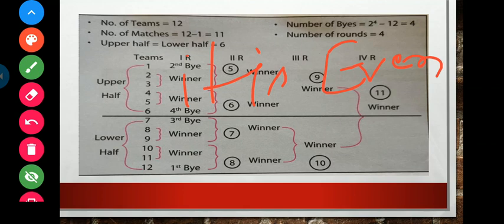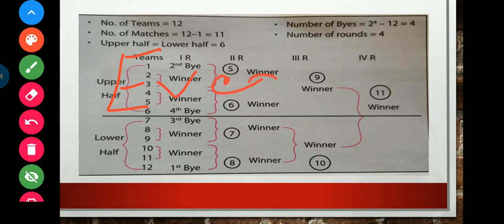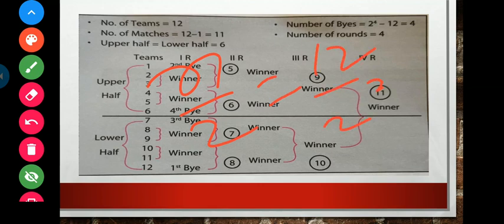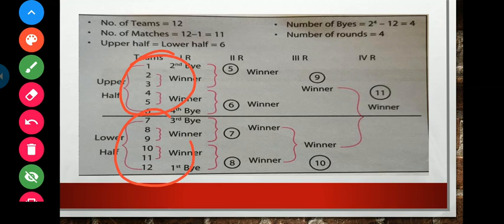So if the number of teams is not a power of 2 but even, like 12, then the upper half and lower half have the same number of teams. So n by 2 equals 12 by 2 equals 6. Clear? So here we can see that 6 teams are in the upper half and 6 teams are in the lower half.